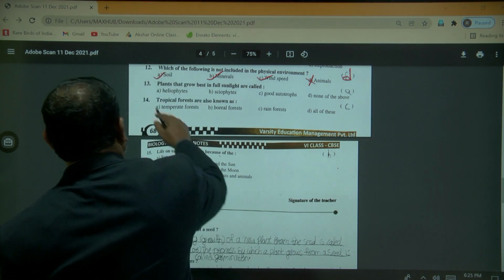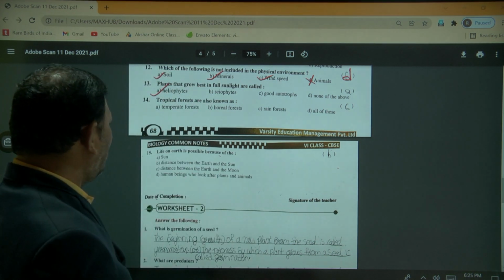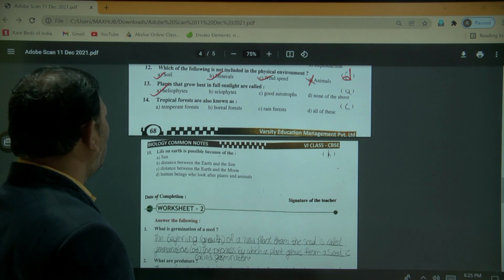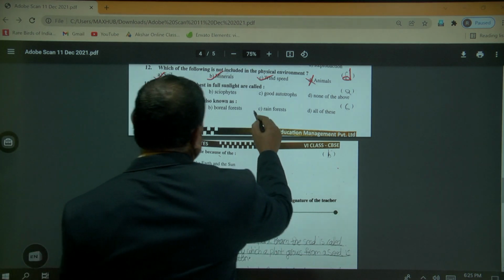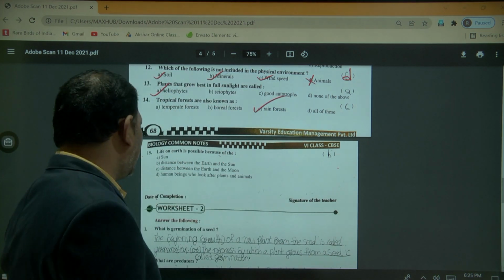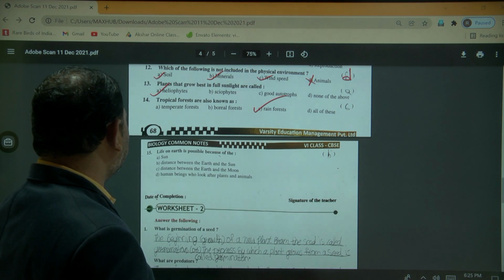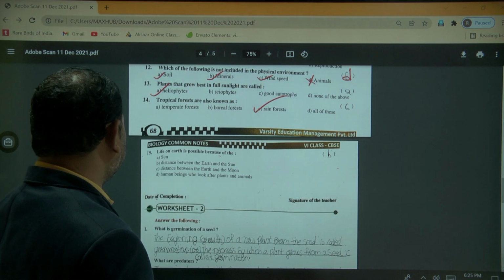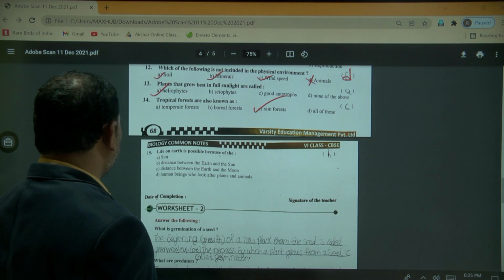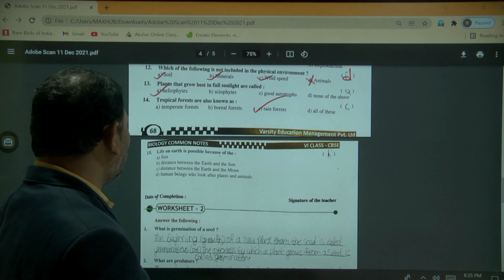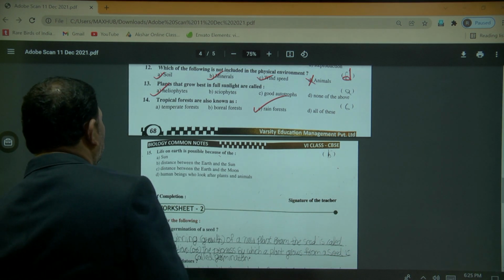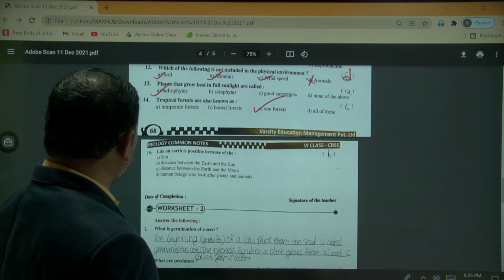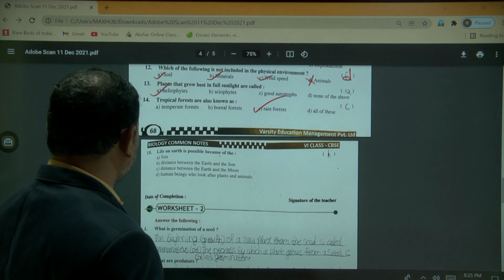None of the above. Heliophytes. Tropical forest, also known as temperate forest, boreal forest, rainforest. Okay. So life on the earth is possible because of the sun, distance between the earth and sun, distance between the earth and the moon, human beings who look after plants and animals. Okay, life on the earth is possible because of the human being who look after plants and animals.